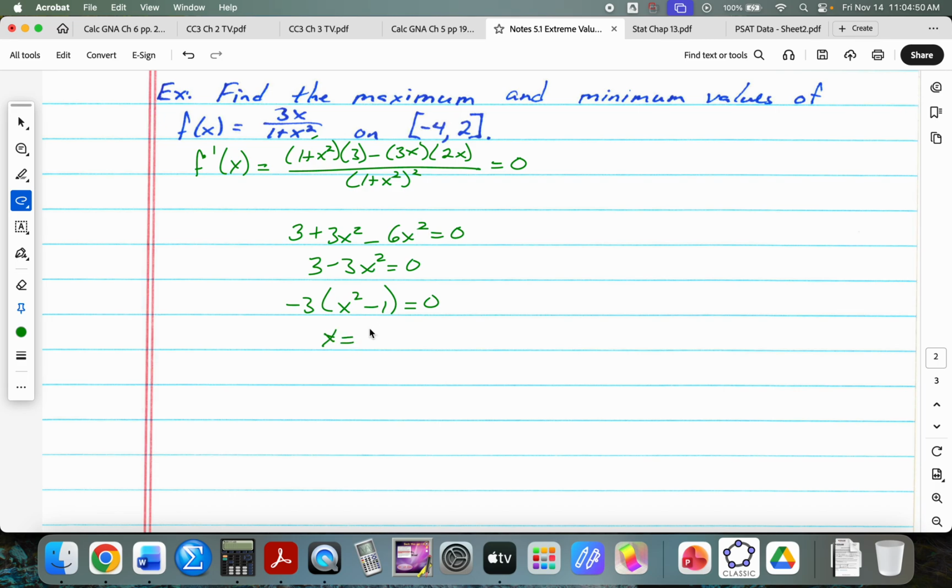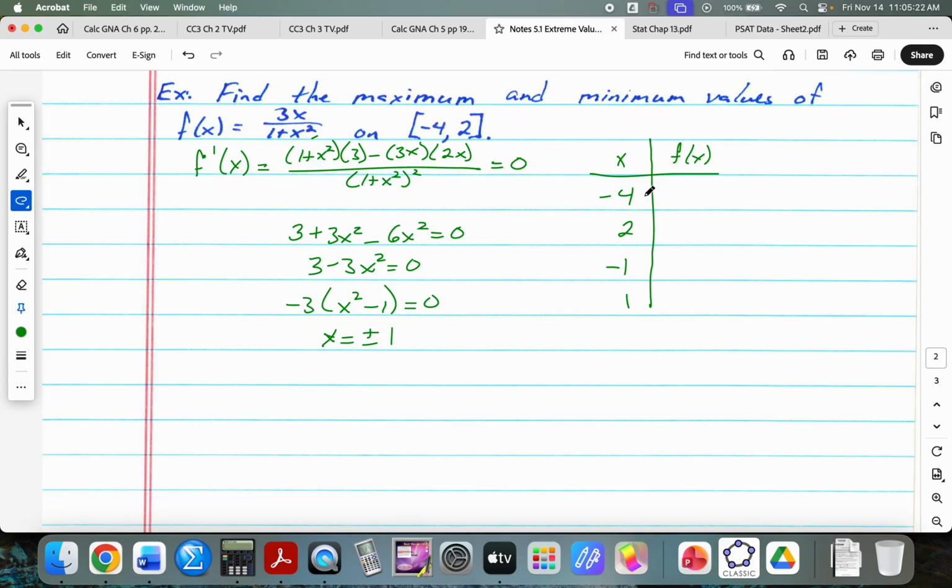So that's going to be x is equal to plus or minus 1. This time I have 4 candidates. You never know how many candidates you have until you find the critical points. So -4 and 2 are 2 of my candidates, and -1 and 1 are also candidates. Let's see who wins.